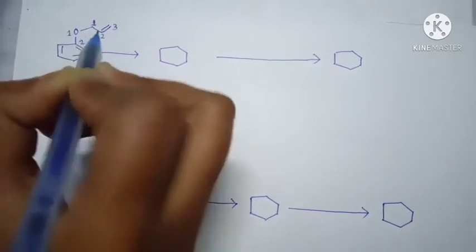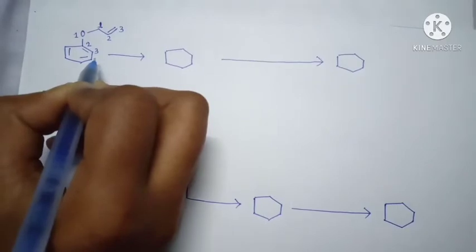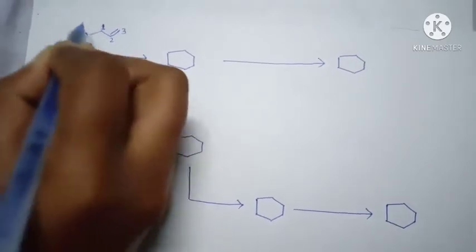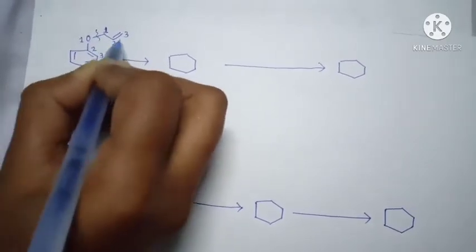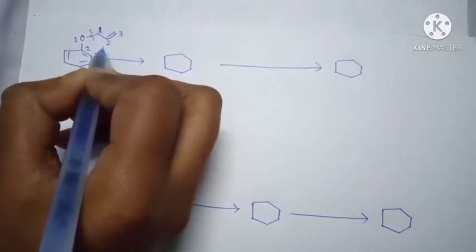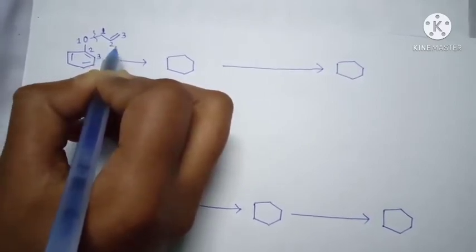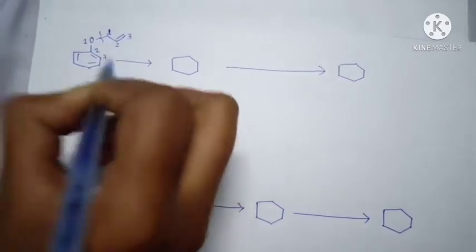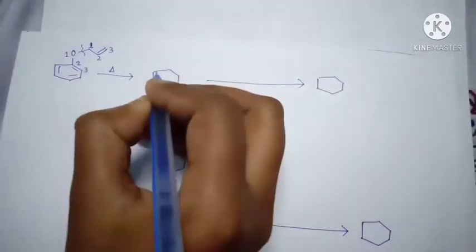Here the 3,3 sigmatropic rearrangement occurs, the 1,1 bond is broken and the 3,3 positions are combined together, and where there was a single bond before, after breaking the bond a double bond occurs. After heating we get that product.